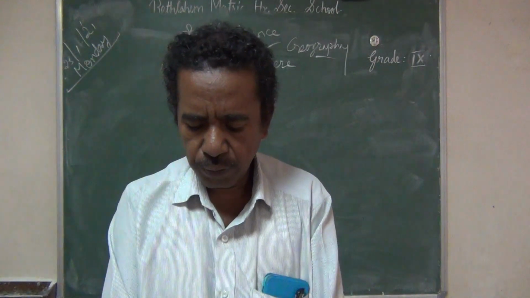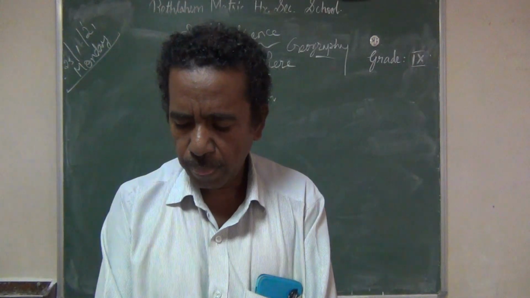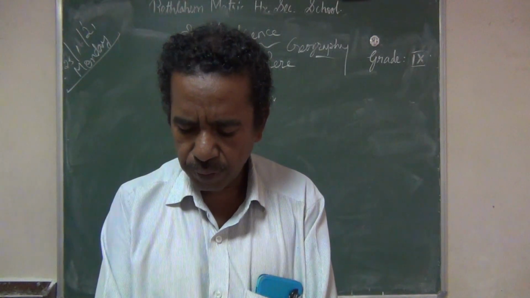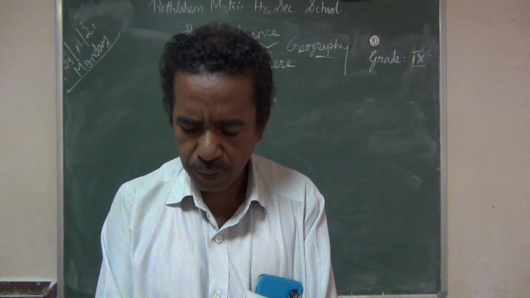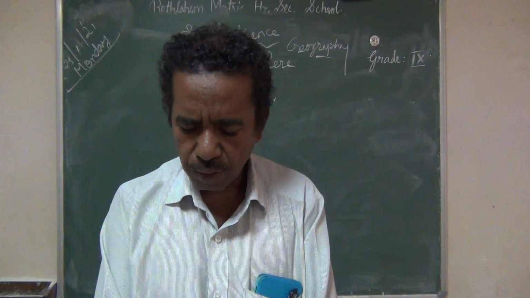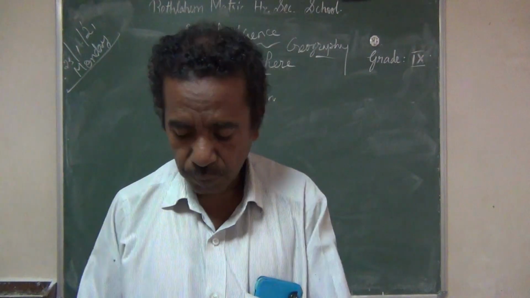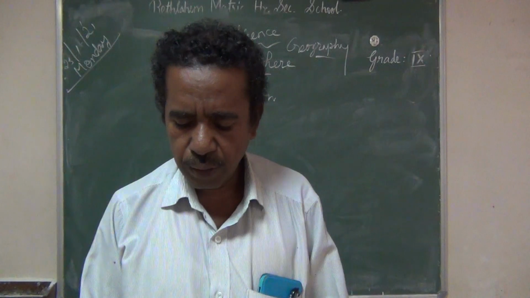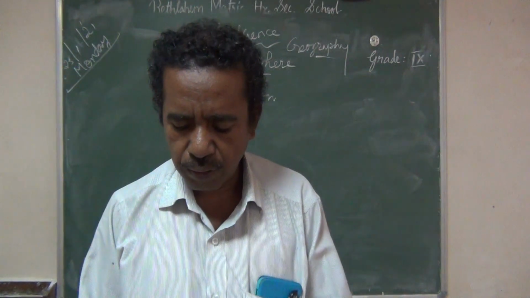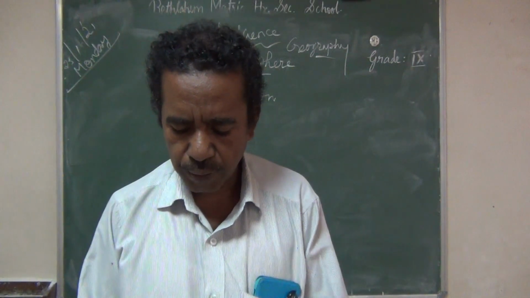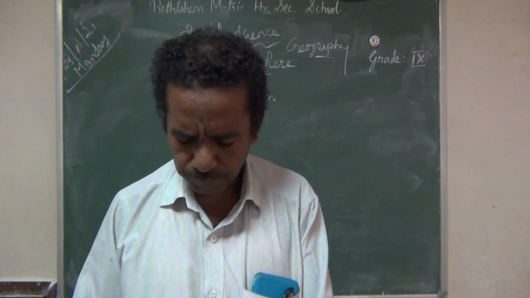Give reasons for the following. The northern hemisphere and the southern hemisphere are called land and water hemispheres respectively. Page number 193.